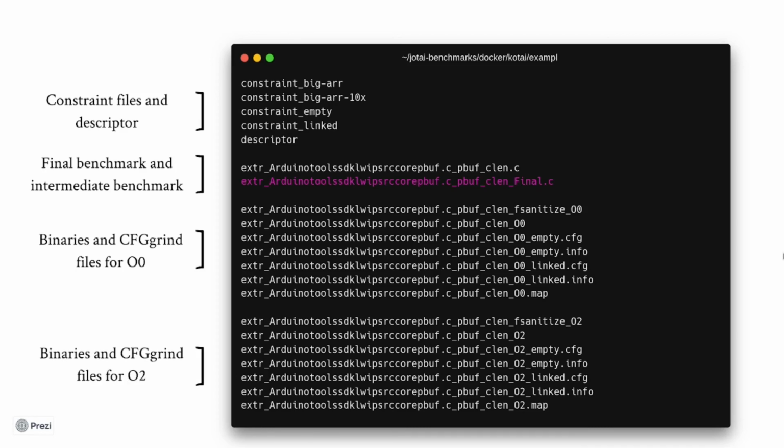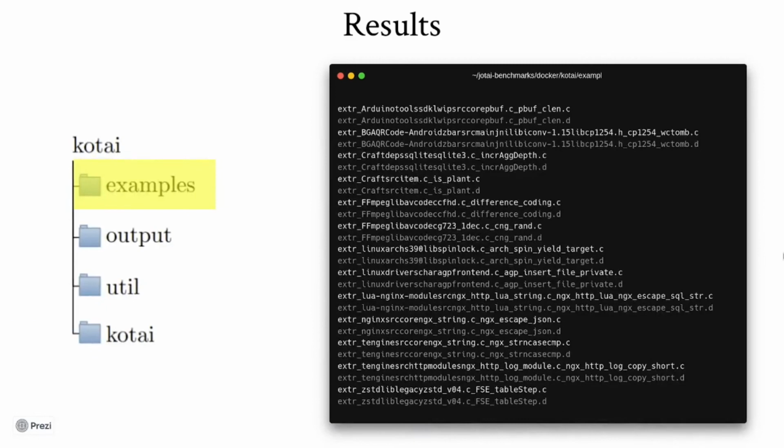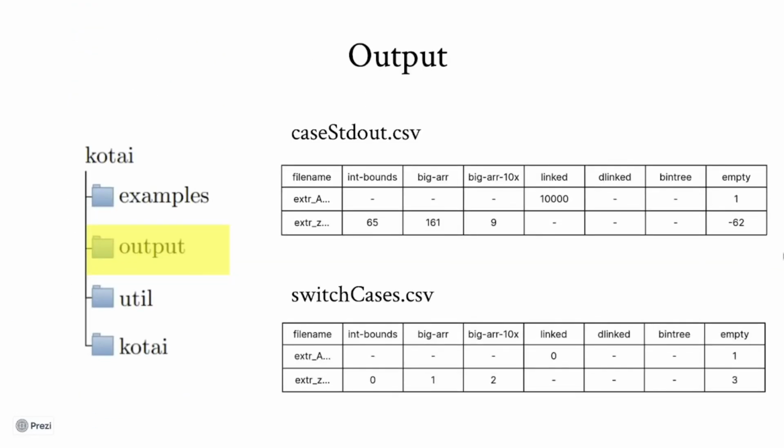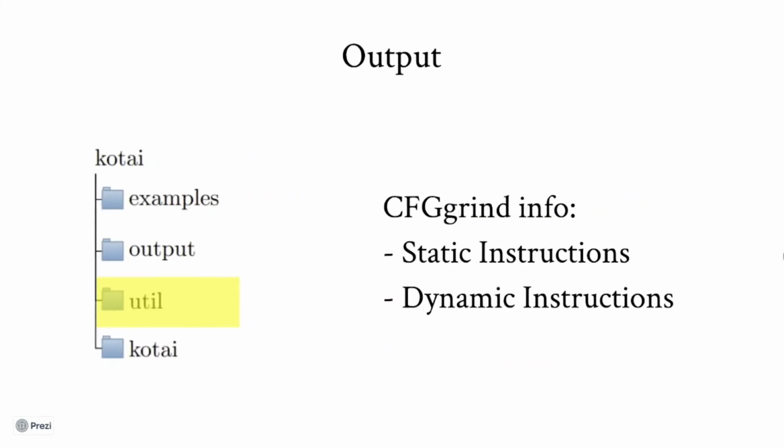Now going back to Jotai, you also find some useful information inside the output folder. There you'll find a data set mapping constraints to their output value, in case they have one, and mapping each constraint to its corresponding switch number in that program. Finally, the CFG-grind results with dynamic and static instruction counts can be found inside the util output folder.